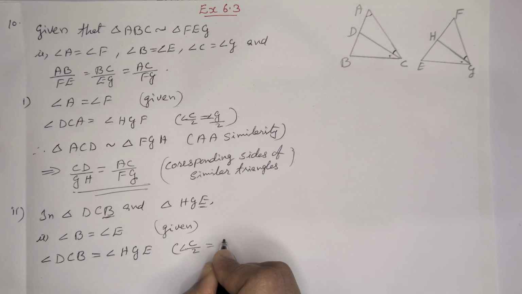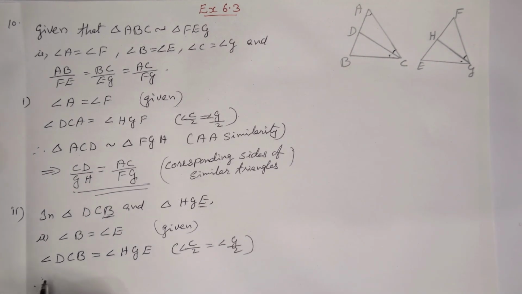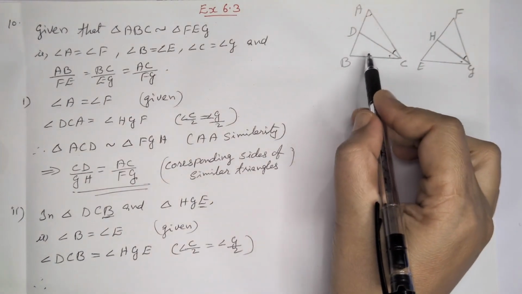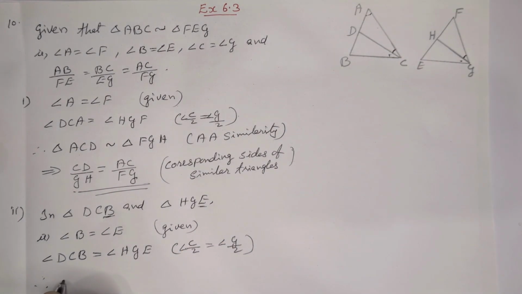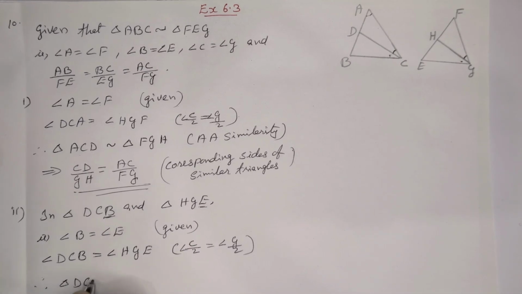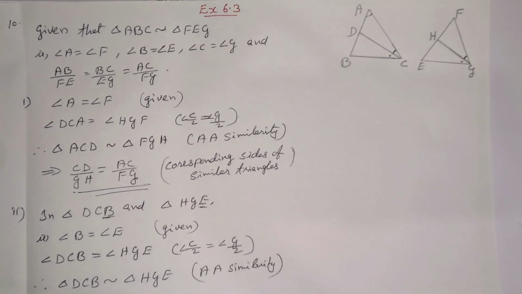Half of angle C and half of angle G. Therefore, we can write these two triangles are similar by AA similarity. Therefore, triangle DCB is similar to triangle HGE by AA similarity. That's the second part.